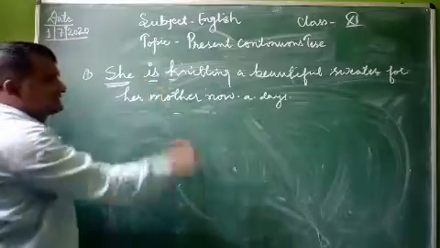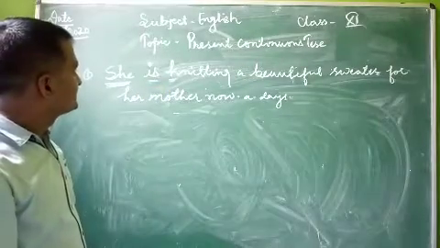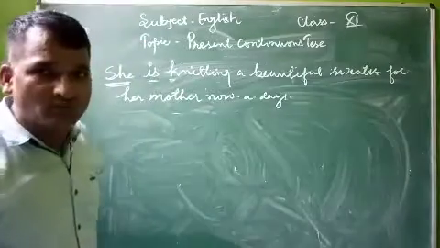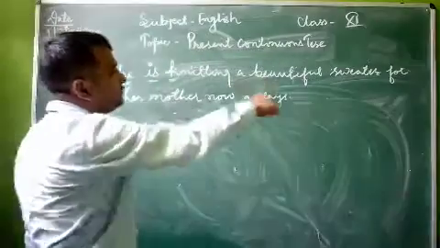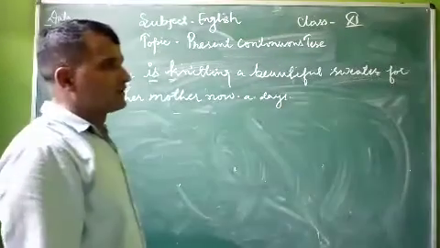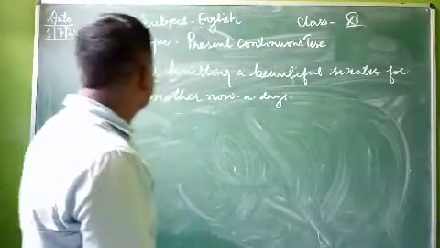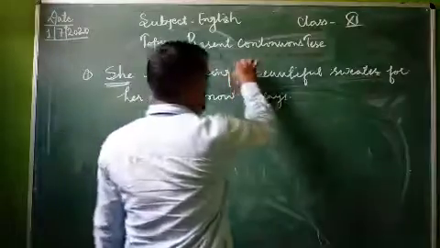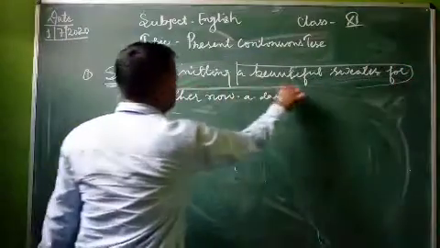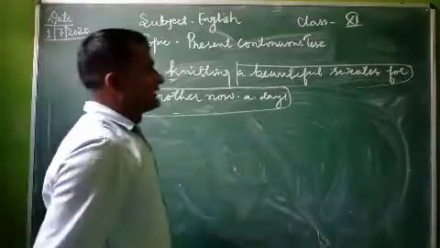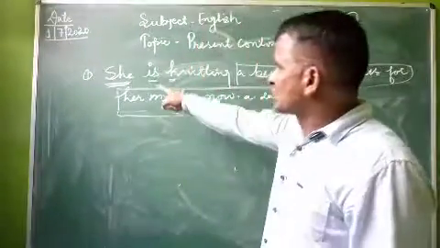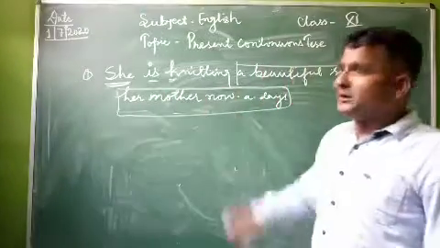After that, is is the helping verb of this tense, and knitting is the fourth form of the verb, the ing form of the verb. And a beautiful sweater for her mother nowadays is the complement, and we can say this is the predicate part of this sentence. We have already discussed that there are two parts of each and every sentence. One is called the subject part and the other is called the predicate part.